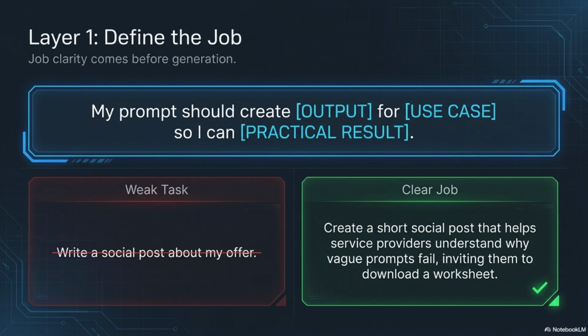A weak task says, write a social post about my offer. A clear job says, create a short social post that helps service providers understand why vague prompts fail, then invites them to download a worksheet. The difference matters. The first version names a topic. The second version names the output, the audience, the purpose, and the next step. That is what keeps the prompt anchored.